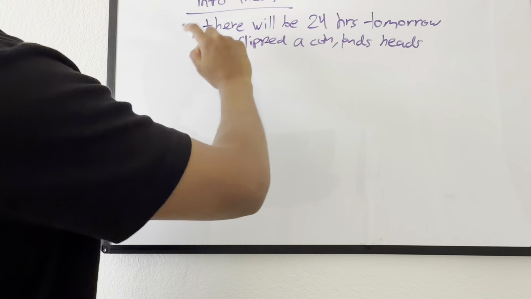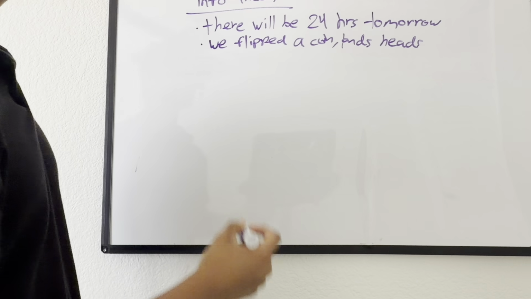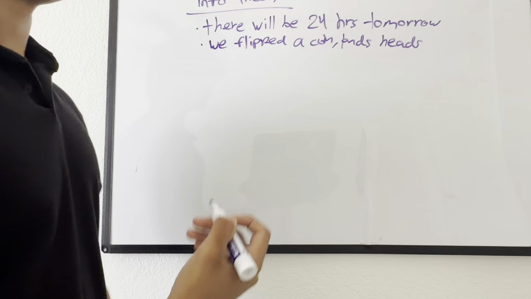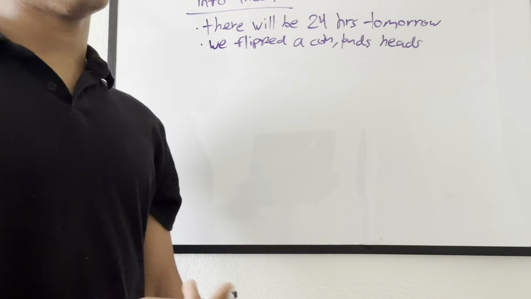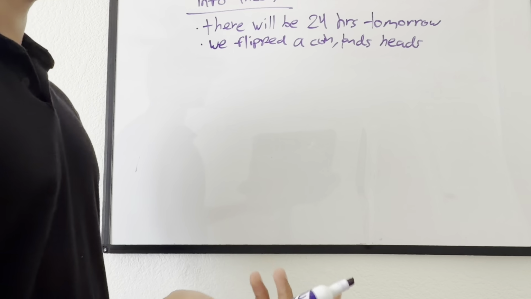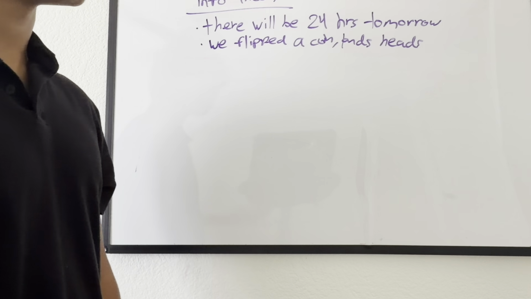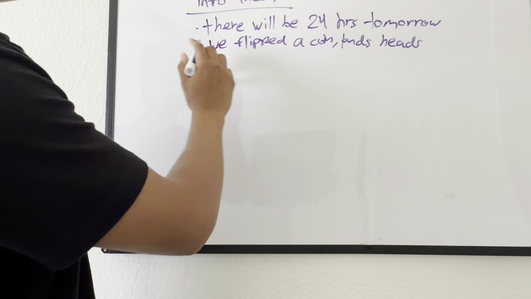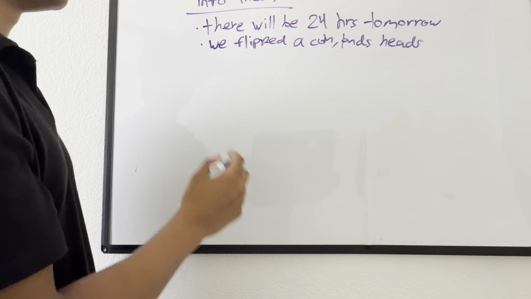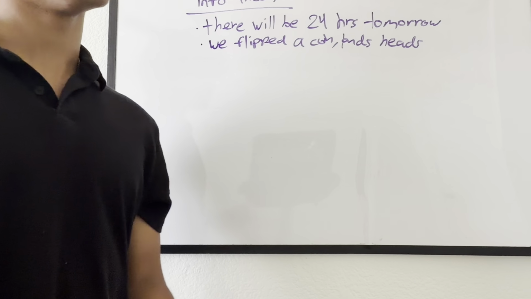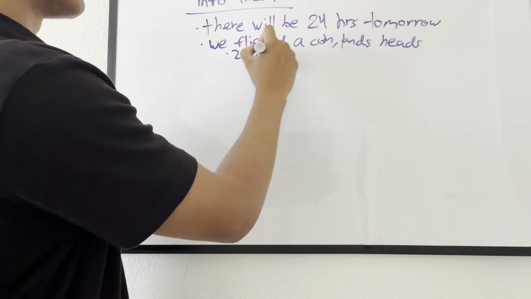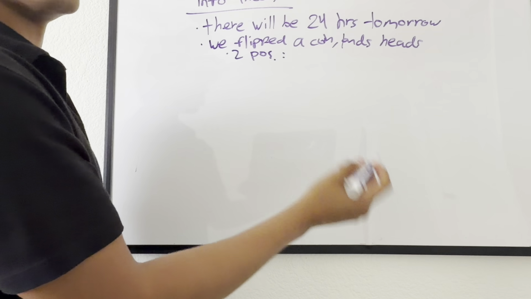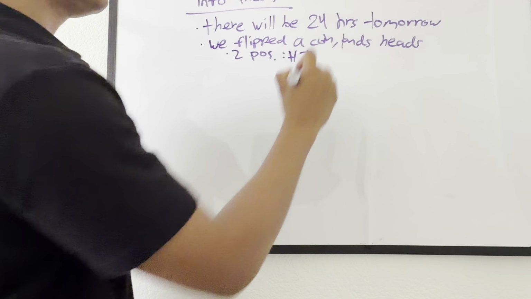Let's take a look at these two statements and what they tell us. What this tells us here is something that we already know, something that we already expect. So even though it is technically a piece of information, there's not really much value here because we already expect it. Now, this piece of information over here actually has some value to it because a coin has two possibilities, right? The two possibilities are heads, tails.